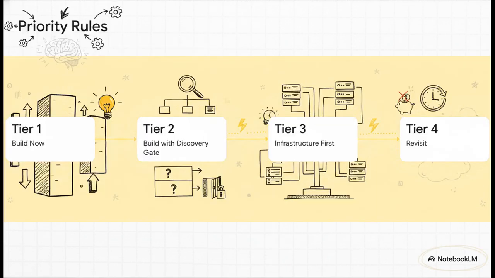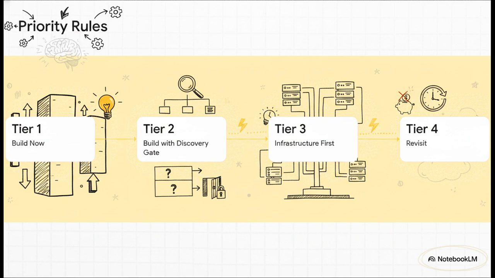Okay, let's dive into how this all comes together, because honestly, this is where the framework truly shines. Instead of just spitting out a single arbitrary numerical score, the interaction of those 6 dimensions categorizes your initiatives into distinct action tiers. Tier 1 is build now for high value and low risk. Tier 2 is build with discovery gate, meaning the potential value is massive, but you really need targeted, time-boxed experiments to reduce technical risk before committing a massive engineering pod to it.